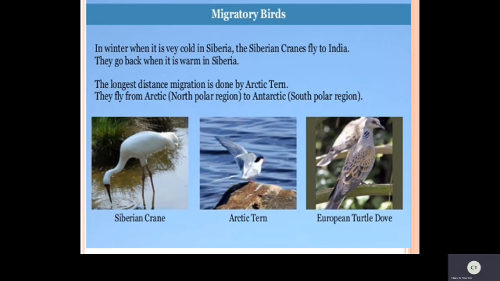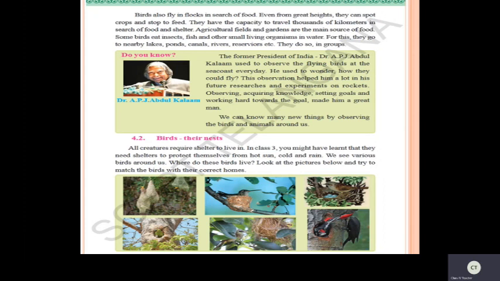Okay. Now let us see the next thing, that is, birds also fly in flocks in search of food. Even from great heights, they can spot crops and stop to feed. Okay, children, now see here, birds also fly in flocks in search of food.